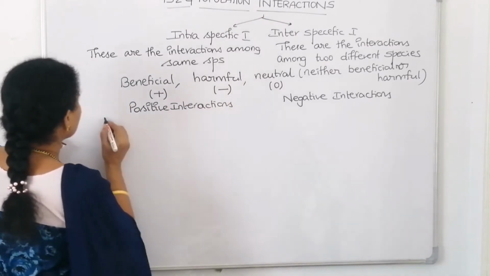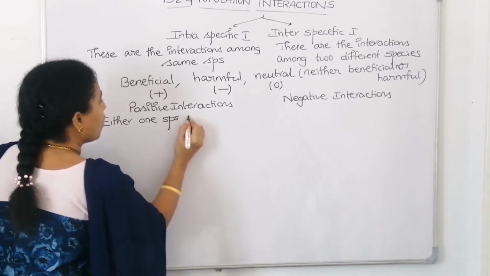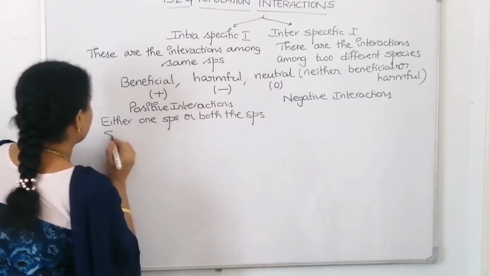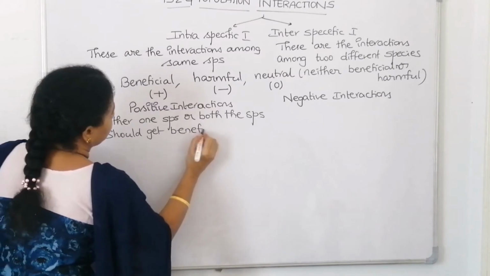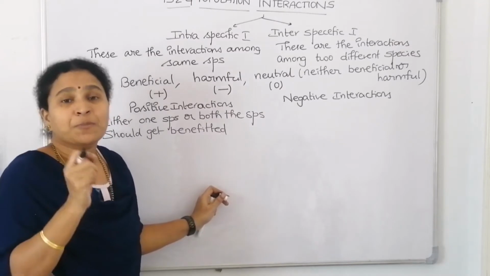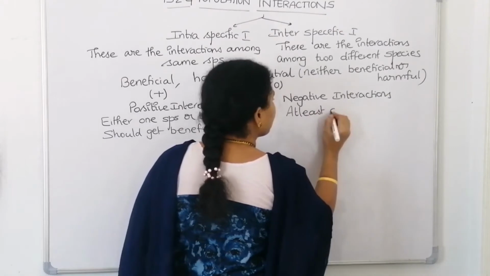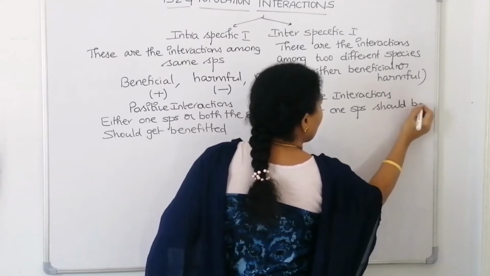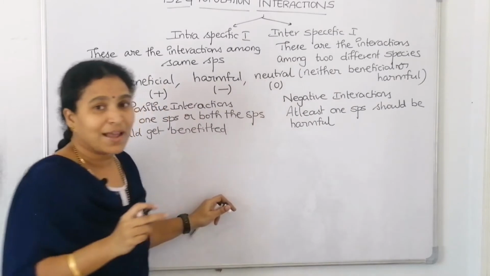So, positive interactions mean either one species or both the species get benefited, whereas in negative interactions, at least one species should be harmed. We are going to discuss 6 interactions in detail.